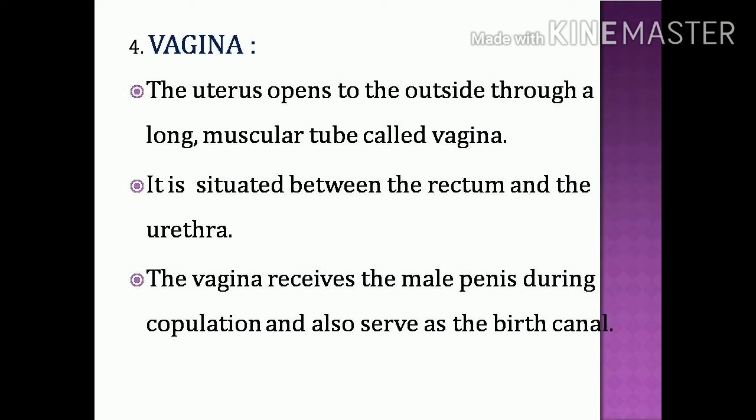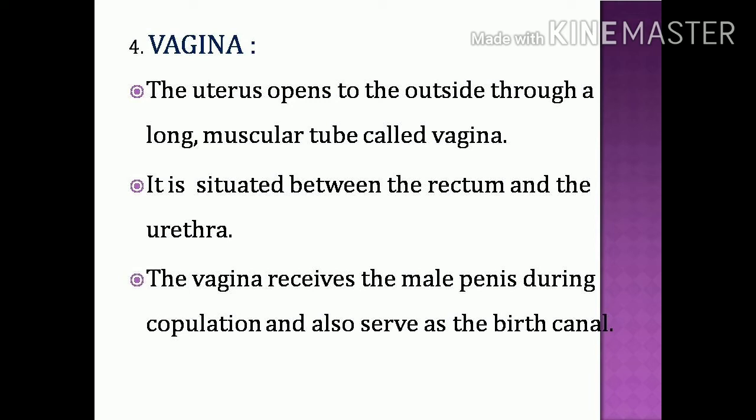Next, vagina. The uterus opens to the outside through a long muscular tube called the vagina. Vagina is a long muscular tube-like structure situated between the rectum and the urethra. So what is the function of this vagina?